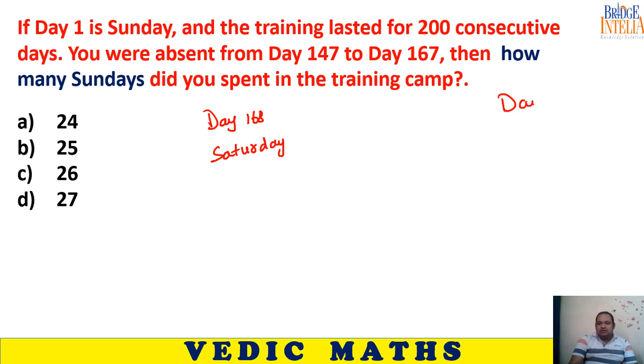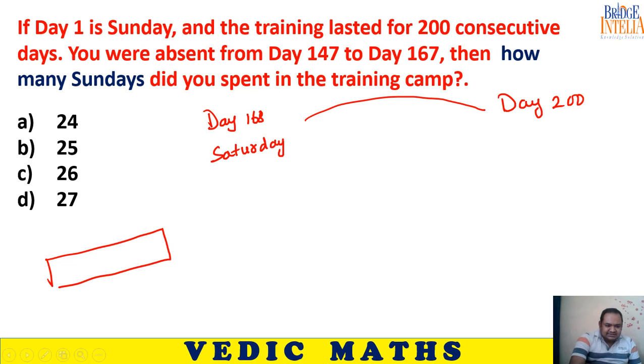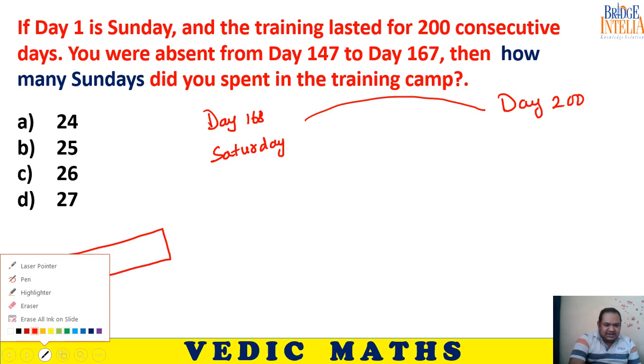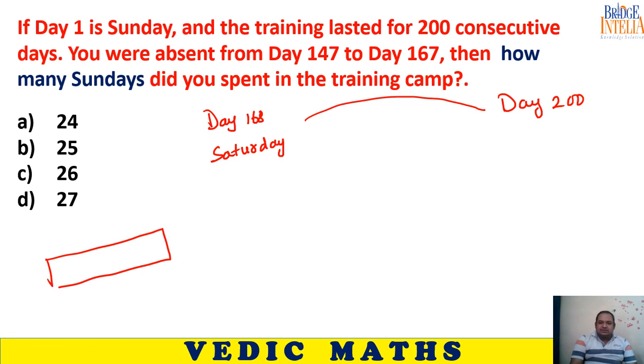You remained in the camp up till day number 200. How many days are there from day number 168 to day number 200? 33 days, because day number 168 is also included here.